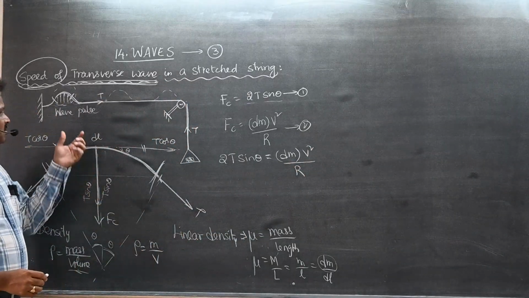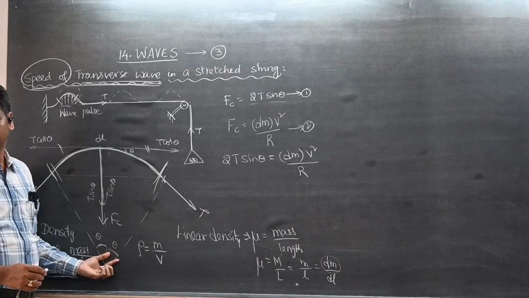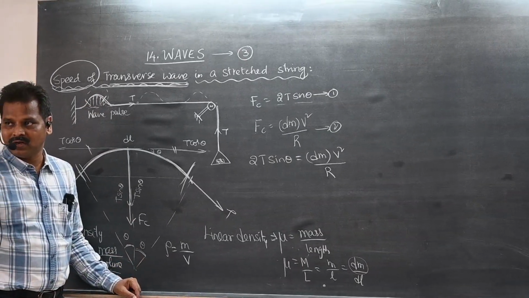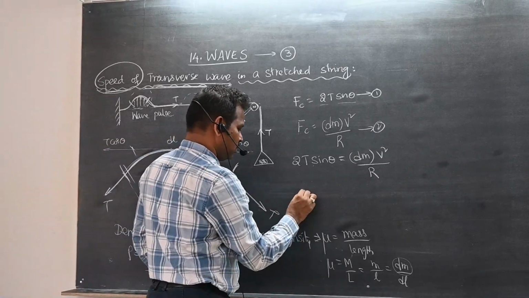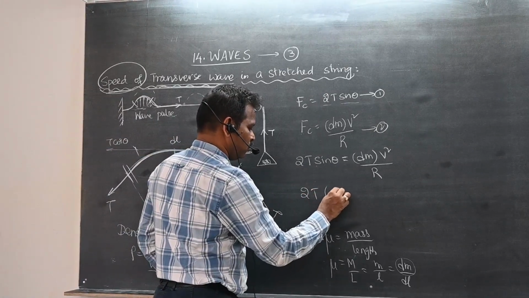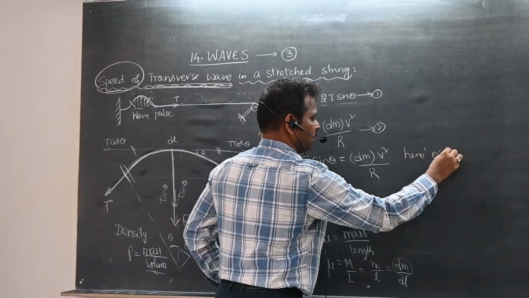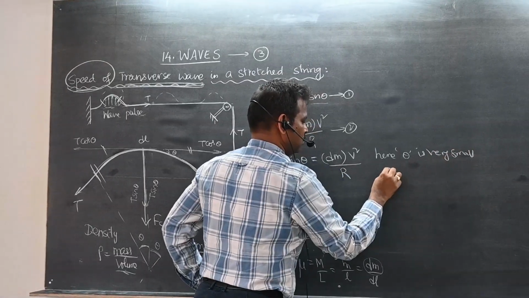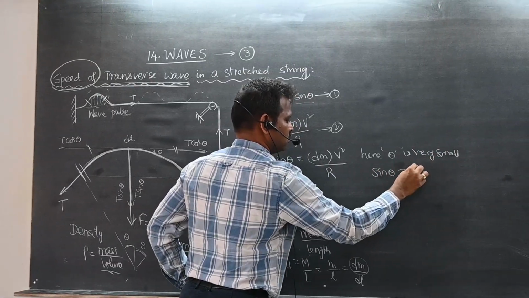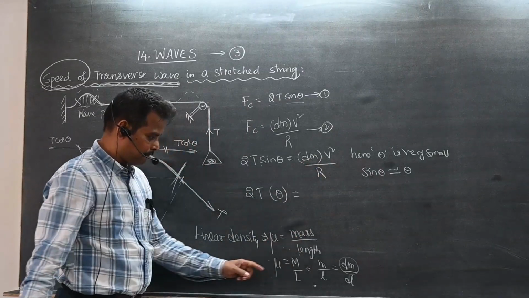And here this is a very small circular path, so theta is very small. If theta is very small and measured in radians, what is sin theta? Theta. So I can write 2T theta is equal to, what is dm?